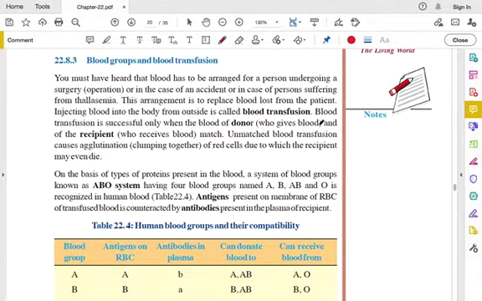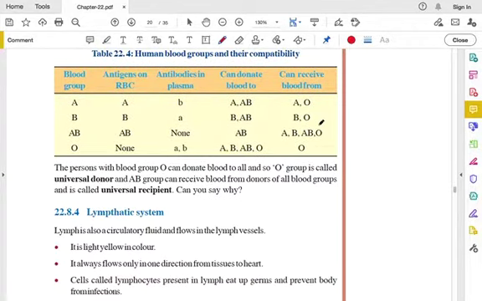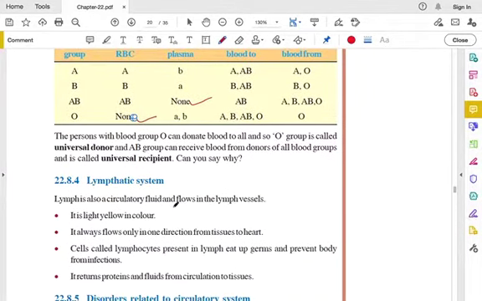We saw about blood transfusion, which is giving blood to a person. The one who gives is called the donor, and the one who receives it is called the recipient. We saw about antibodies and antigens present on the membrane of RBC, red blood cells. We saw about the universal donor, that is the O group, because it does not have any antigens present in it. And next, the AB blood group is the universal recipient because there are no antibodies to fight against the antigens, so it can accept any blood group. That you have to remember. Blood group O is the universal donor and blood group AB is the universal recipient.